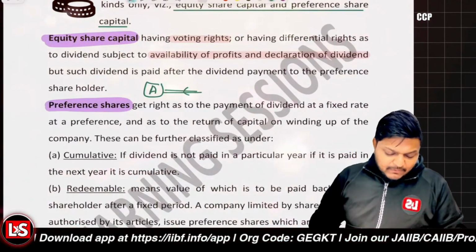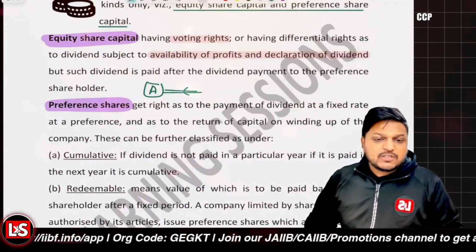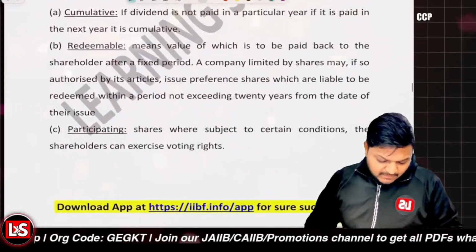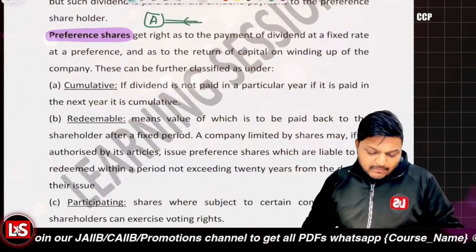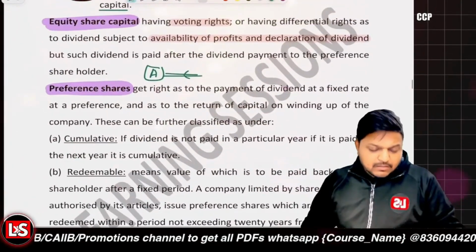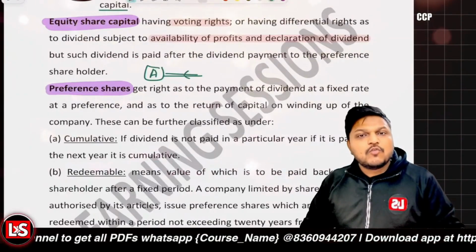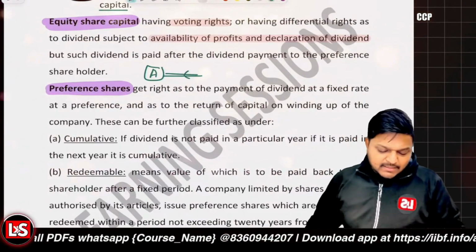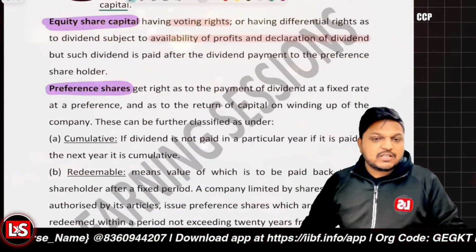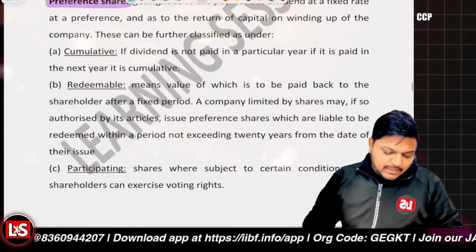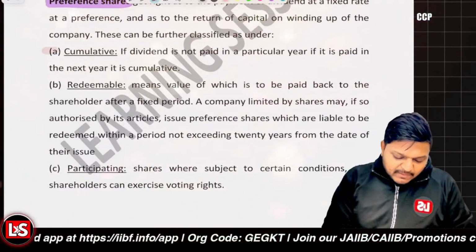And there are different types of preference shares, like cumulative preference shares, redeemable preference shares, participating preference shares, right? But there is one thing: you're getting the preference, but the voting rights would be limited or there would be no voting rights in the case of preference shares, right? So the first topic that we are going to cover related to preference shares is cumulative preference shares.